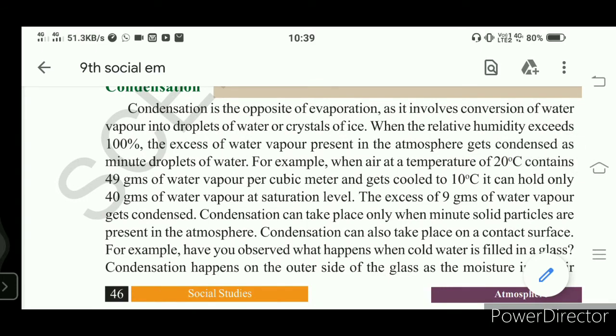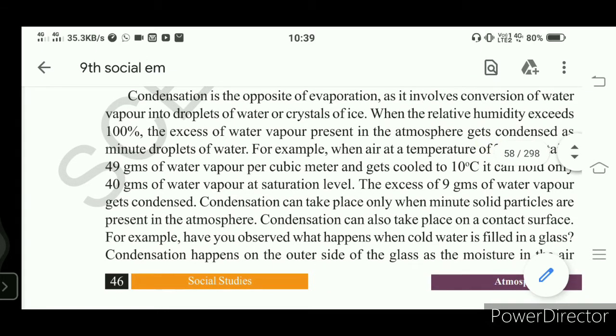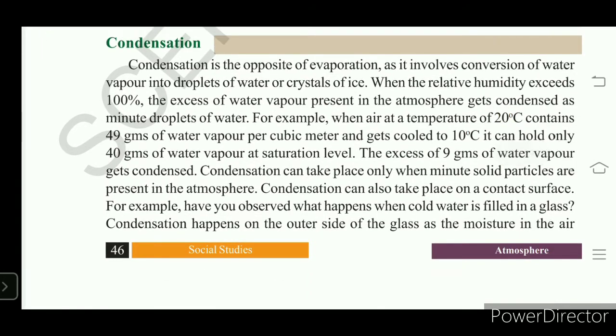It means the total capacity of the atmosphere to hold water vapor has reached 100 percent. Then there is no capacity for the atmosphere to hold extra water vapor. So whatever extra water vapor comes into the atmosphere turns to millions of water droplets,